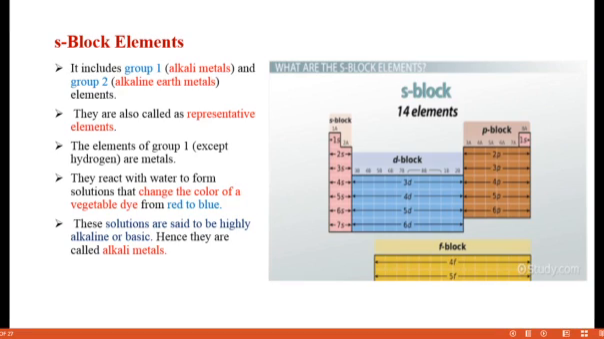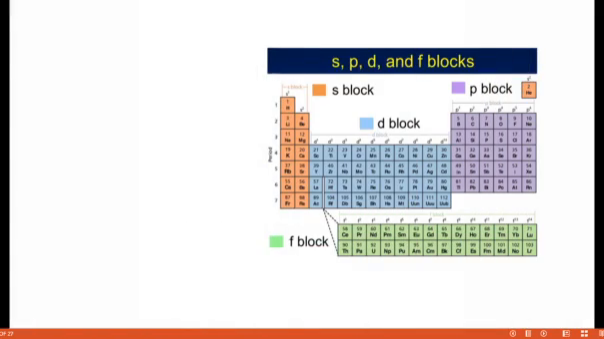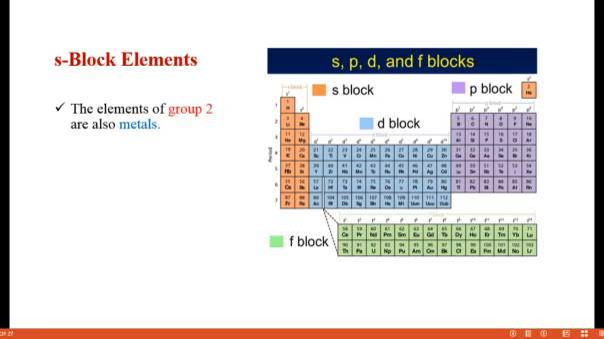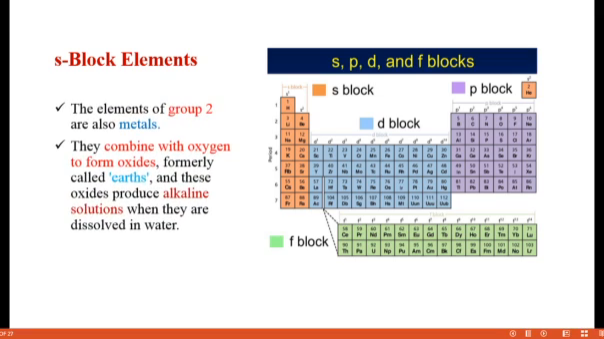Okay, similarly, in the S block, group 2 elements are also present. The group 2 elements are also metals. These group 2 elements combine with oxygen to form oxides. In the original state, they are called the earth oxides. These oxides produce an alkali solution when they dissolve in water, so they are called alkaline earth metals. Group 2 elements are called alkaline earth metals. This is the reason for the names of group 1 and group 2 elements.